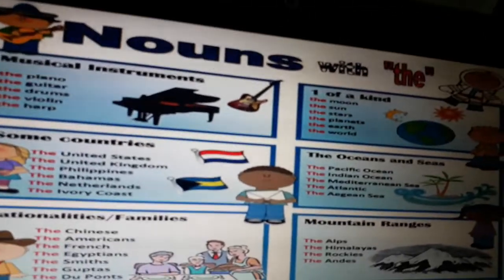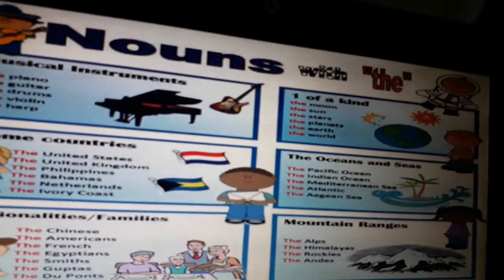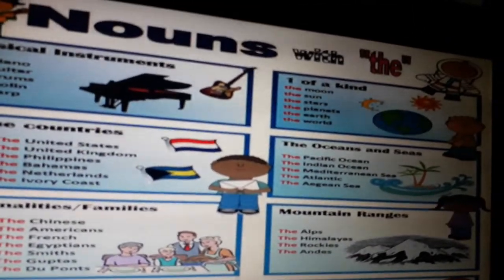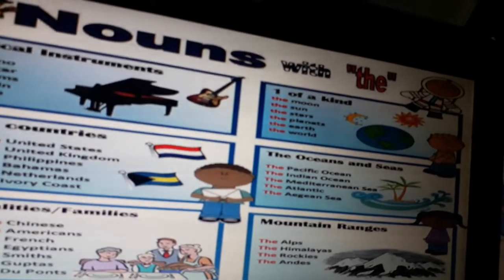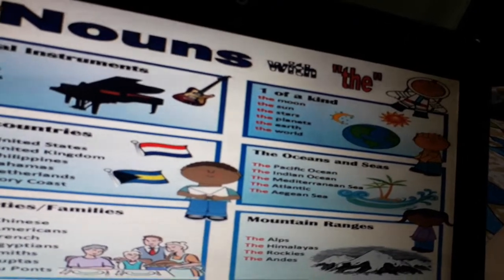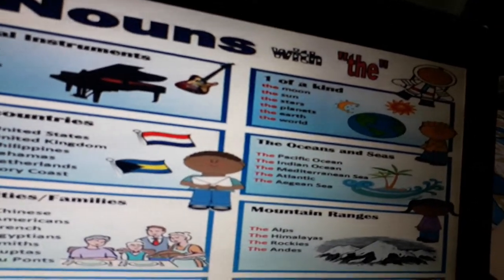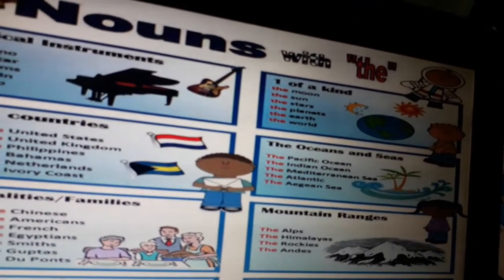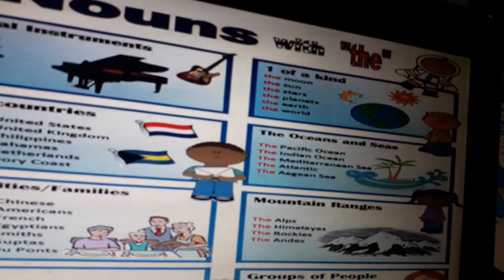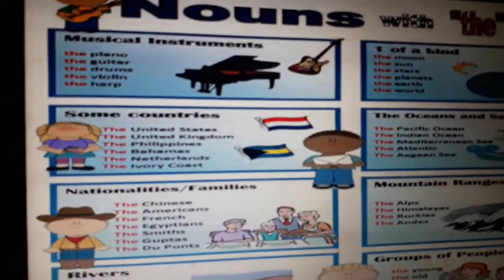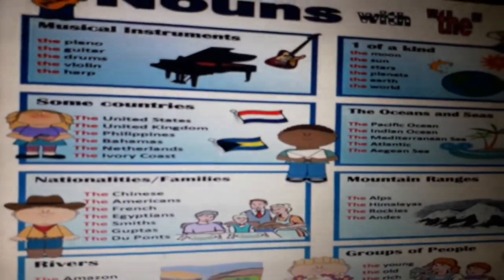But we don't use the before the name of any other country or states, but we say the USA, the United States of America. Why? Because USA is a group of states, again a special geographical feature. We say the UK, the United Kingdom. Why do we say the UK? Because United Kingdom is also a group of different small countries. So whenever we talk about some countries, and if they have a special geographical feature, we put the before them.